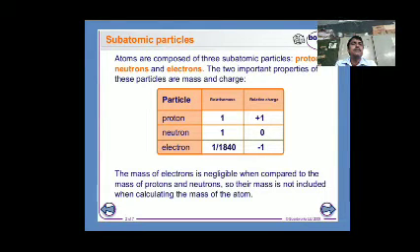Proton mass 1, charge plus 1. Neutron mass 1, neutron charge 0. Electron mass 1 by 1840 of hydrogen, charge minus 1. The mass of the electron is negligible when compared to the mass of protons and neutrons, so it is not included when calculating the mass of the atom.